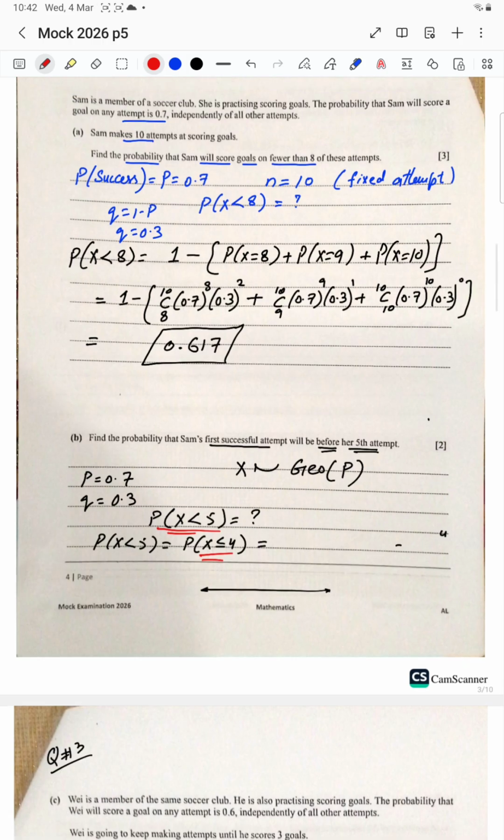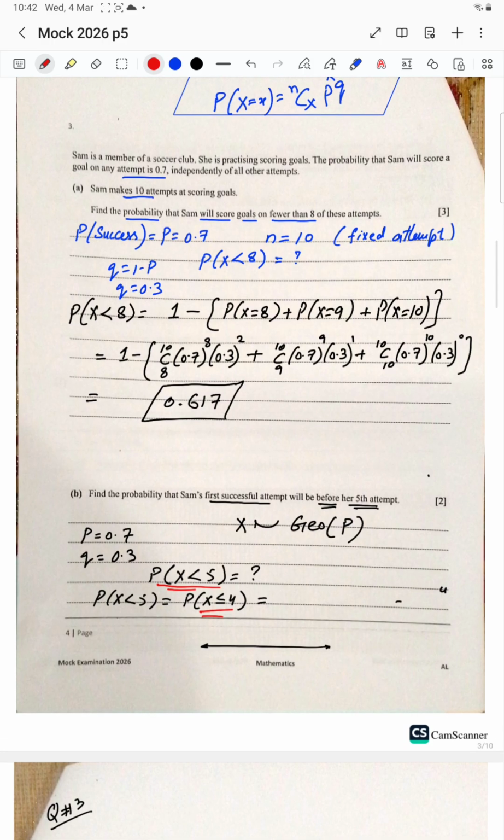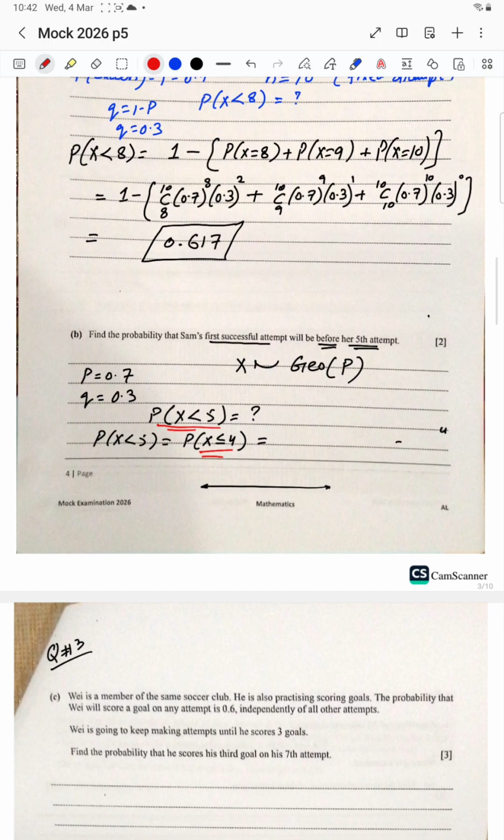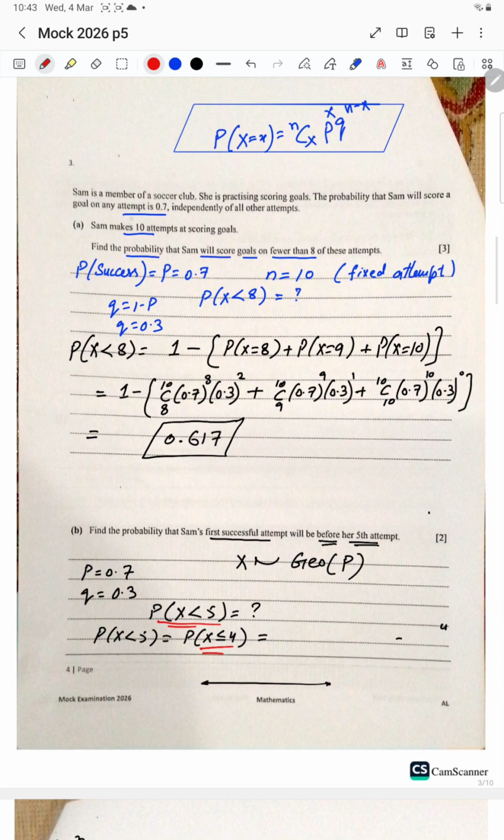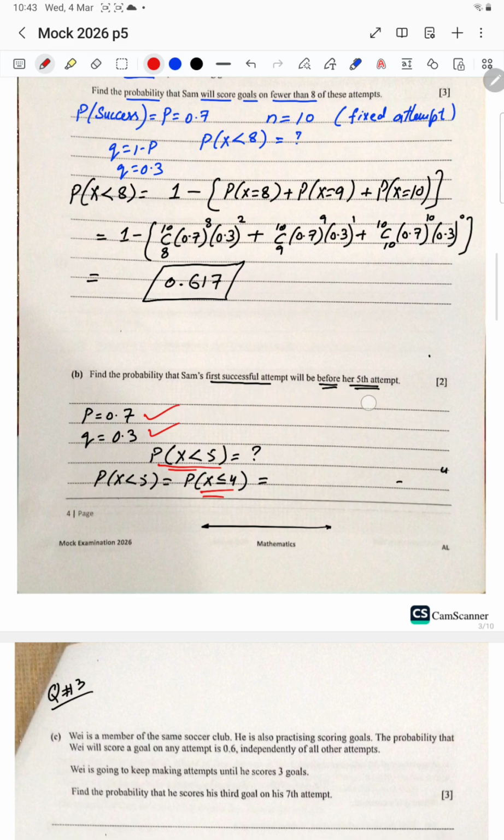Here the question number 3, A we have done in part 1, the B. Find the probability that Sam's first successful attempt will be before her fifth attempt. So before her fifth attempt, she will be successful. From the first part, the probability of scoring a goal is 0.7, and the probability of not scoring a goal is 0.3. So if it is before her fifth attempt, it means x must be less than or equal to 5. We have to find the probability of this one.